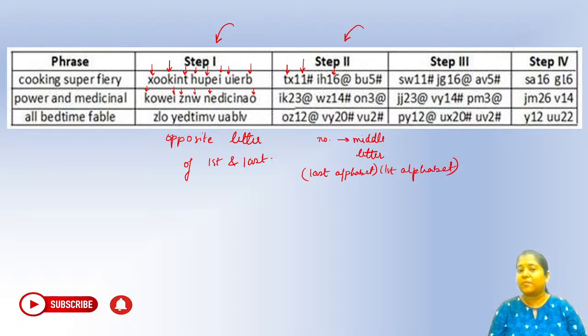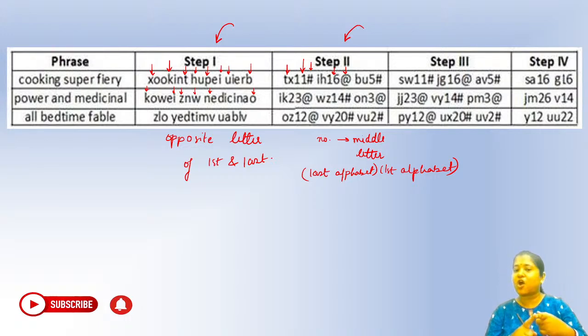Okay, what about this one, hash and at the rate? Odd is hash, even number is at the rate. Okay, let's check. If you check it out, you can see TX11 hash but IK23 at the rate. Why is it happening? Is it odd and even? If it was odd and even, it should have been something else. Ended with vowel at the rate, consonant with hash. Absolutely, that is the one we are looking for, Basaraj.